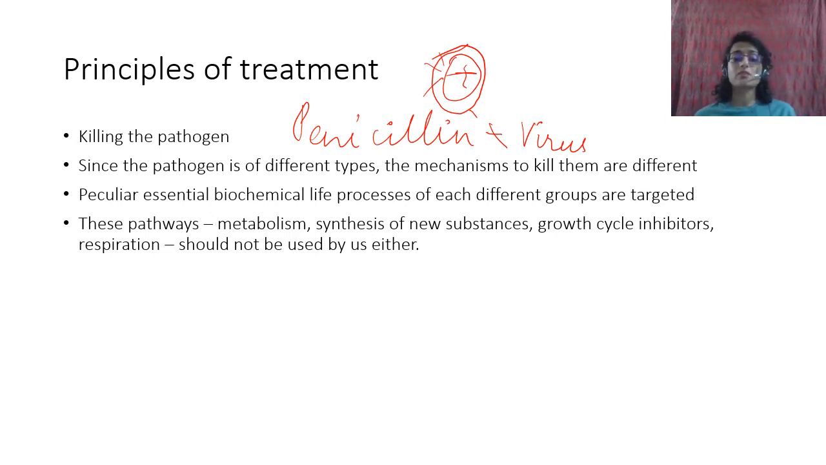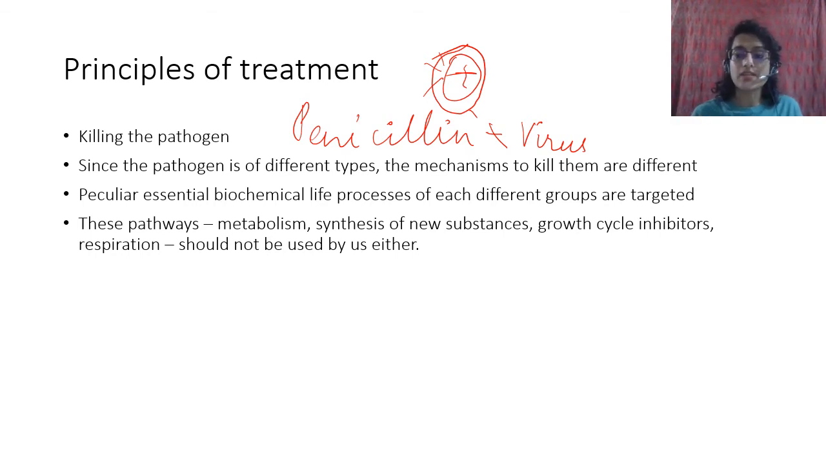So these pathways such as metabolism or breaking down of certain substances like food substances for energy, or synthesis of new substances like penicillin targets cell wall, right? Or growth cycle inhibitors, something that prevents the growth of the bacteria, like DNA, okay, that's a bit complicated, but it prevents them from dividing or multiplying. And then respiration is basically utilizing that energy, and when we use our energy and give out carbon dioxide, that is called respiration, right?